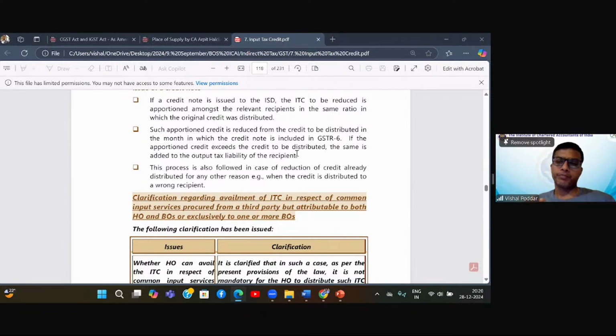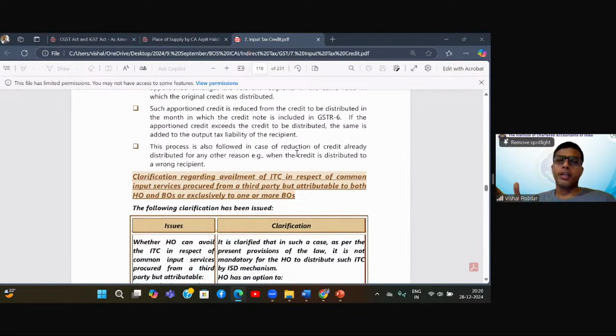If the apportioned credit exceeds the credit to be distributed, the same is added to the output liability. So what it simply says is that I will distribute the credit note GST to you in the same ratio in which I had distributed the original invoice GST. Whatever credit note I have received, obviously there is some GST component in the credit note. So I will distribute it to you in the same ratio in which I distributed the original invoice credit.